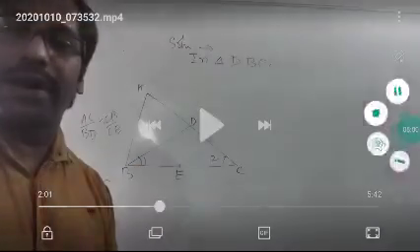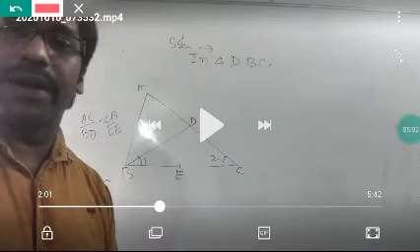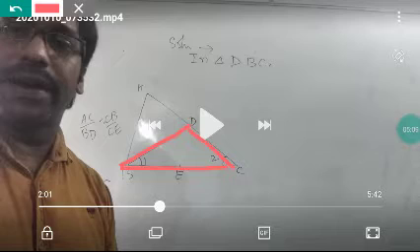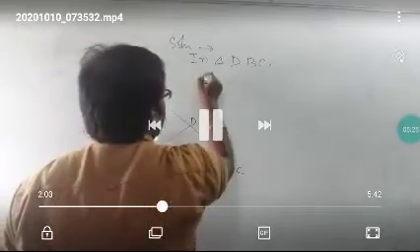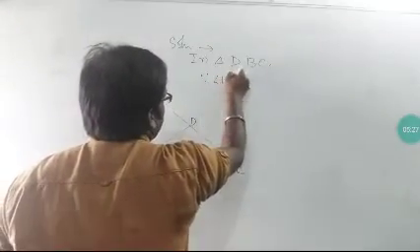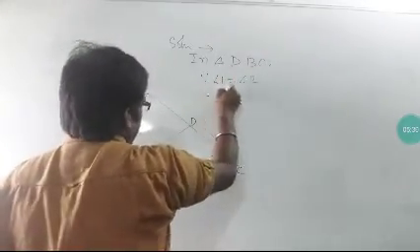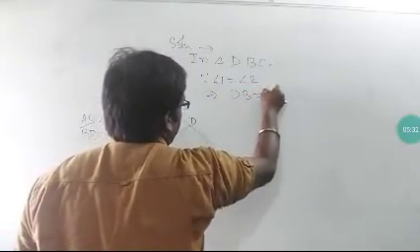If I erase this line here, then now this is one triangle in which angle 1 is equal to angle 2. That means these two sides are equal. So these two sides are equal, that means DB is equal to DC. Clear? So the first thing is very clear. We have found that angle 1 is equal to angle 2, that means DB is equal to DC.